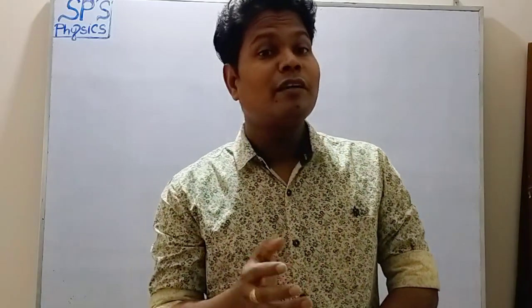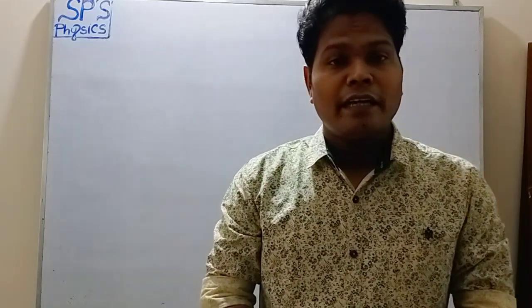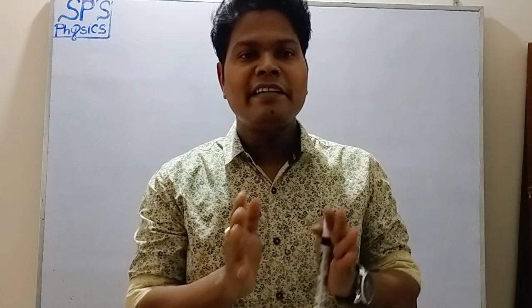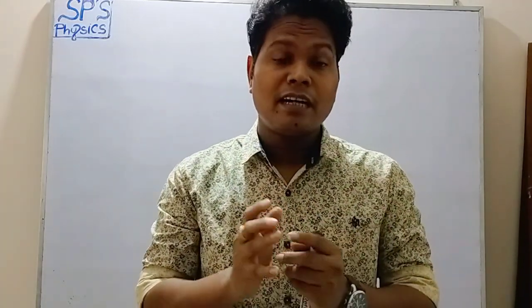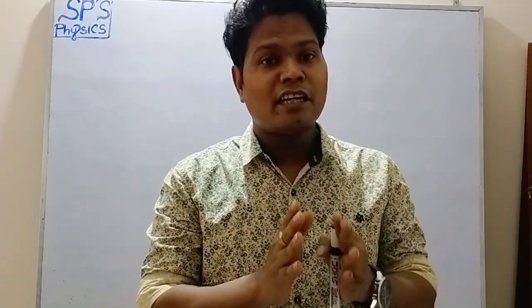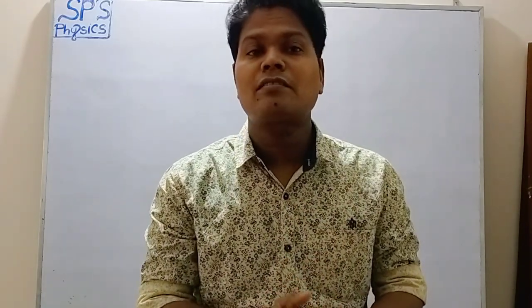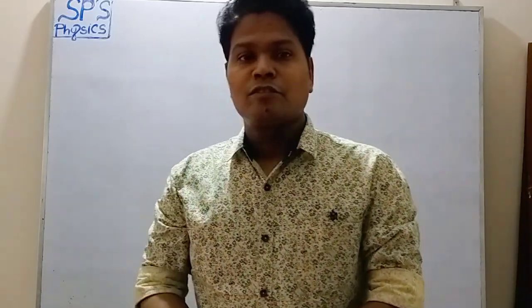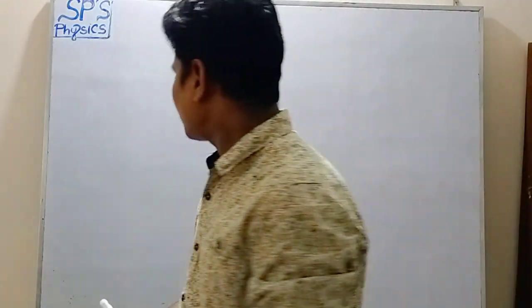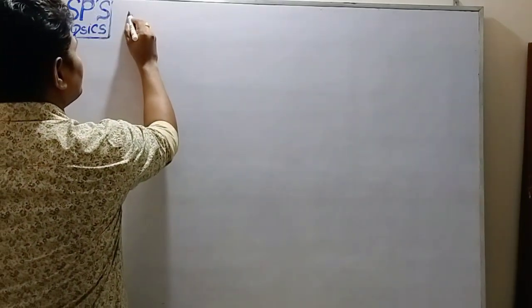Okay, so when a particle is said to be in equilibrium? A particle is said to be in equilibrium when that particle experiences no acceleration. That means the net force as well as the net torque acting on the particle must be equal to 0. So in this chapter, a charged particle is said to be in equilibrium if the net electric force acting on every charged particle must be equal to 0. Okay, so today we are going to discuss equilibrium of 3-point charges.